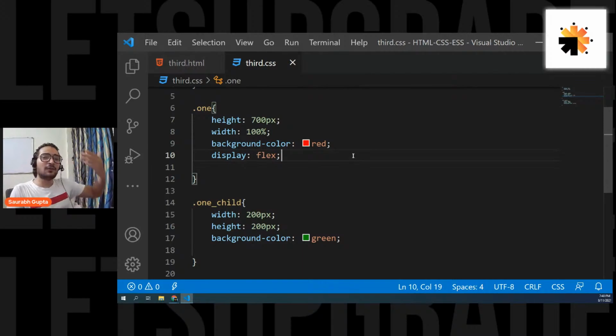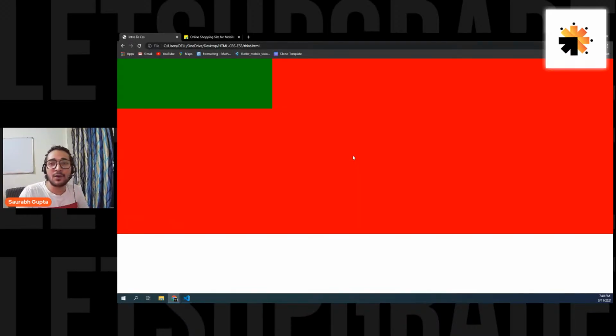So now, if your parent is having a display of flex, the child will by default go in horizontal direction. Or you can also call it a row direction. Horizontal or row. Vertical or column. Same. And see now, here we go. And now we also don't have that gap. So that is one amazing thing. The gap issue is resolved. And now I can give gap according to my concern. There is no default gap.